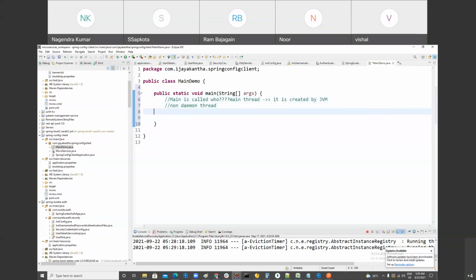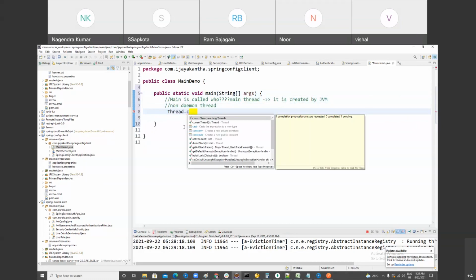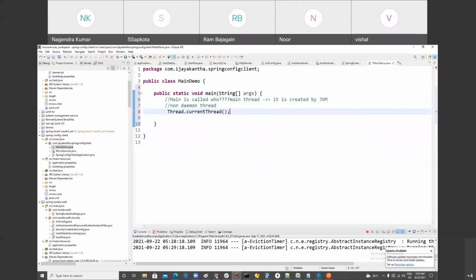So if you really want to know who is calling the main method, you have to write this line: Thread.currentThread(). This will give you the information about the thread that calls the main method. And every thread in Java is represented by the Thread class. So if you want to print the name of the thread, you can do t.getName(), getId().